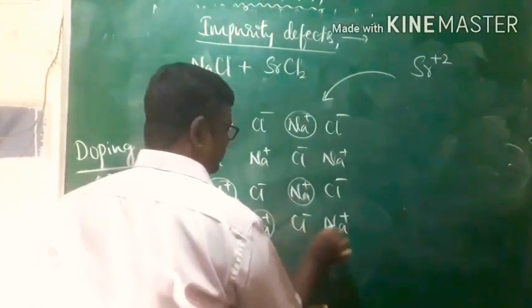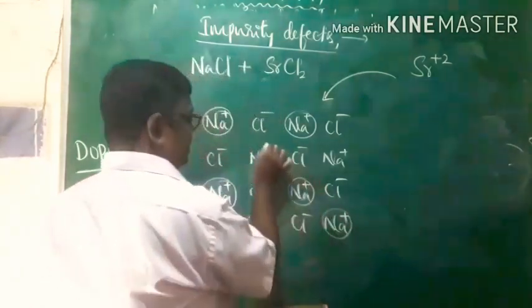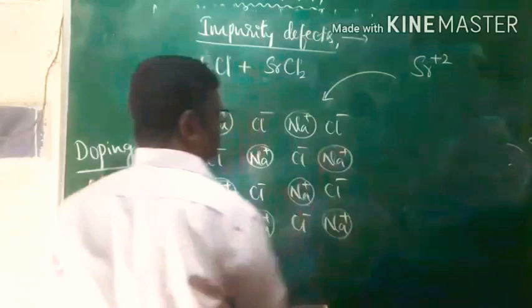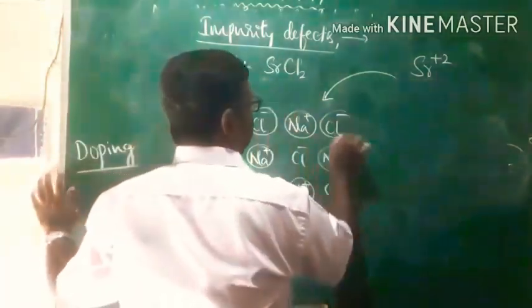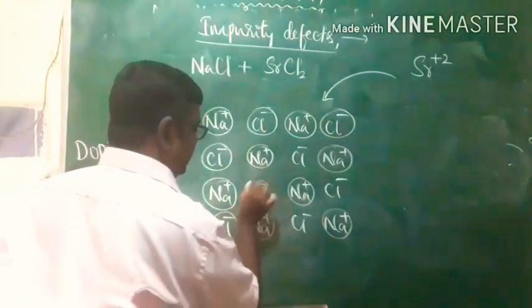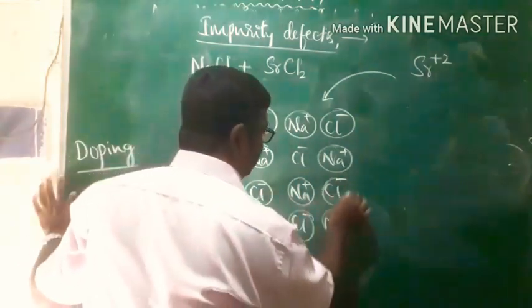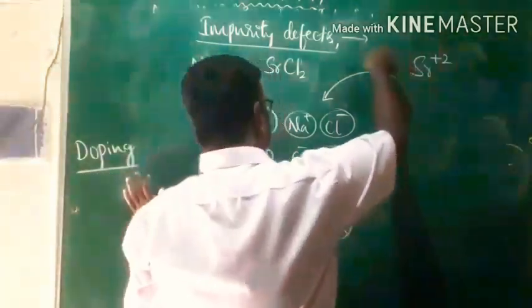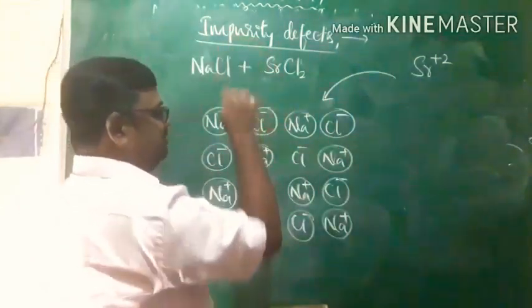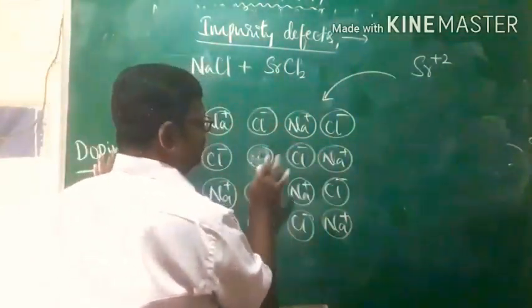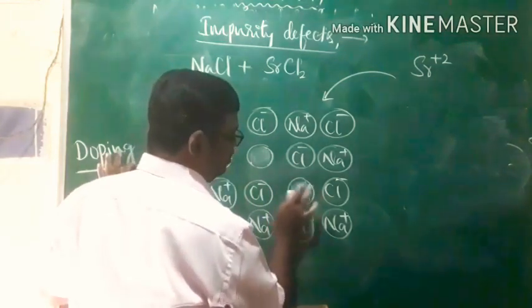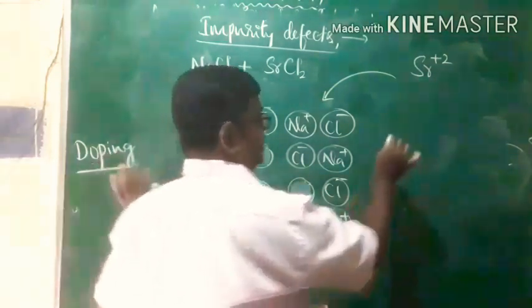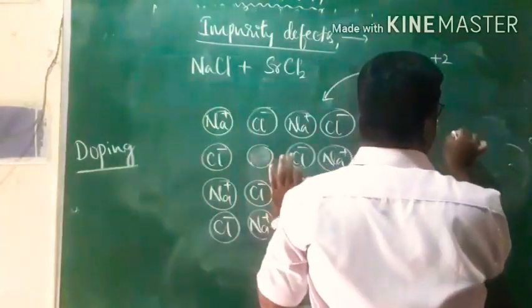Therefore, for every one Sr plus 2, 2 Na plus ions are replaced. For every one Sr plus 2 ion, 2 Na plus ions will be replaced in order to maintain electrical neutrality. When this Sr plus 2 comes and sits in the crystal lattice, 2 Na plus ions are removed from the lattice, because the charge of Sr is plus 2,